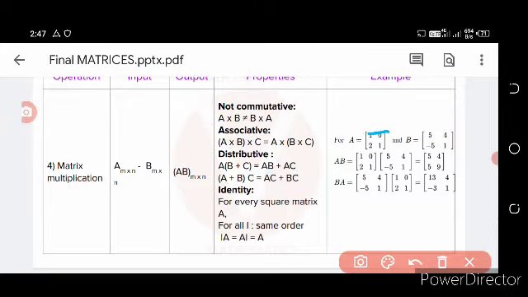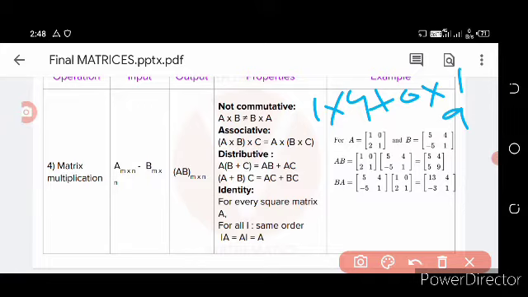Here, the row 1 0 is multiplied with these two values. The first value is 1 multiplied with 5 plus 0 multiplied with minus 5, that is 5. That is the first term. Then the second term is similarly 1 multiplied with 4 plus 0 multiplied with 1, that is 4. The 1 2 element is 4. Then similarly we can also find all the terms.